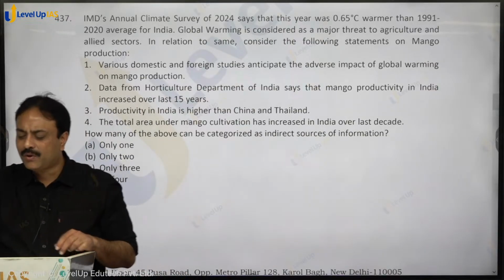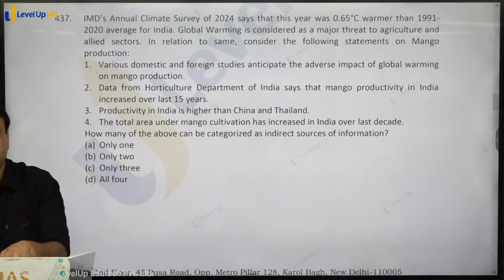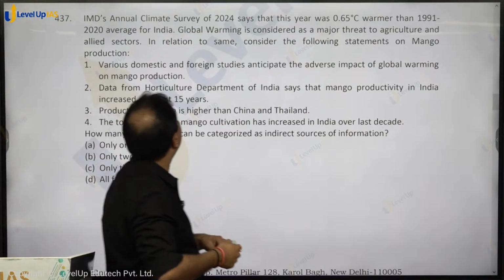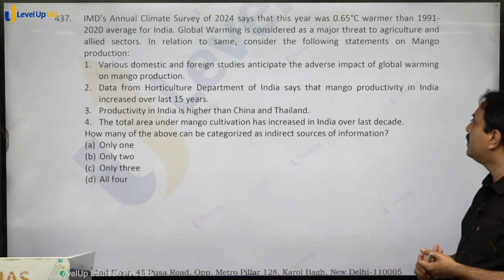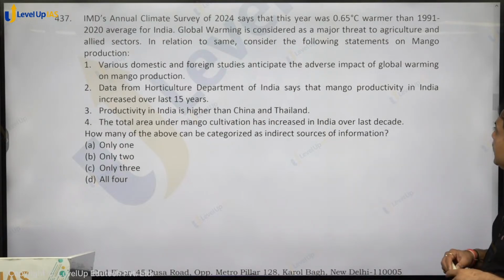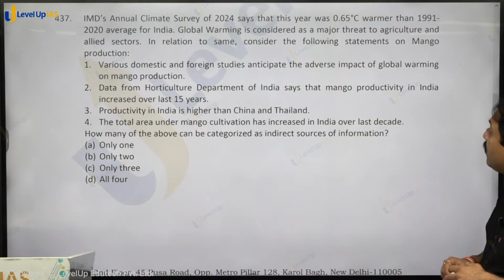IMD's annual climate survey of 2024 says that this year was 0.65 degrees Celsius warmer than 1991-2020 average. Global warming is considered as a major threat to agriculture and allied sectors.